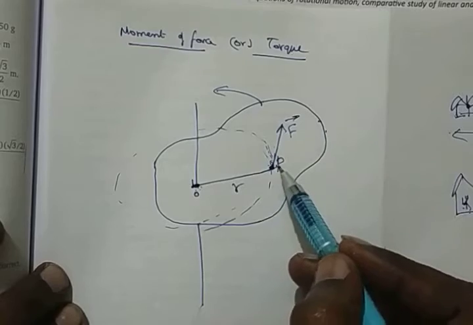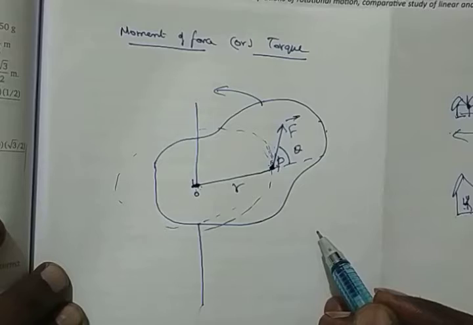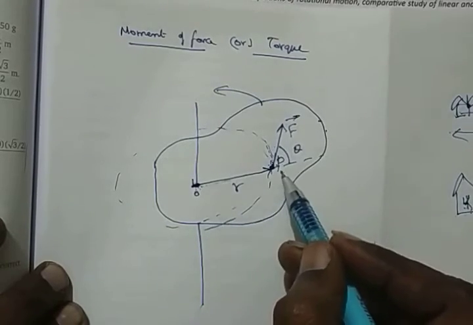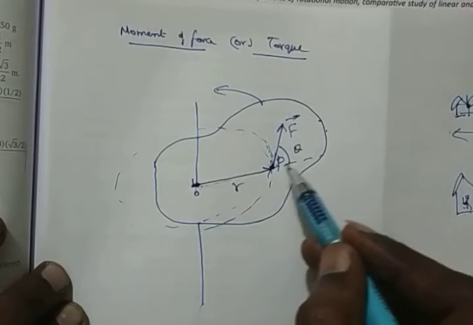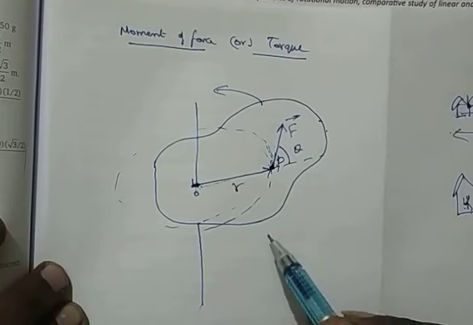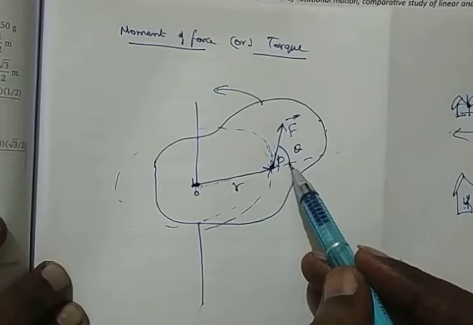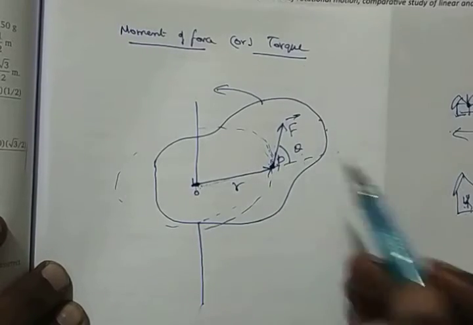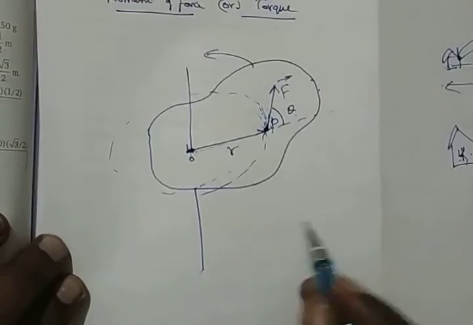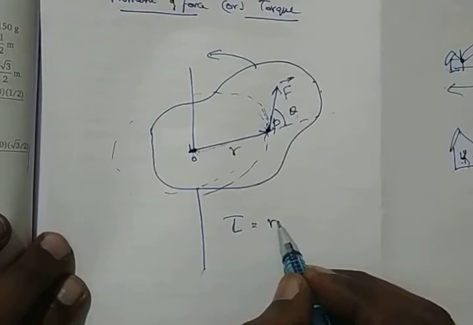Now when you are giving a force here, there is an angle theta at which it operates with this radius of rotation. R and F have an angle between them. You're not giving force in the same direction as R. You're giving a force in a direction different from R. There is an angle theta. Now I will define what torque is. Torque, called tau, is going to be equal to R vector.